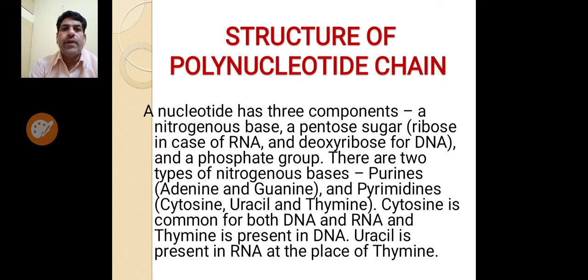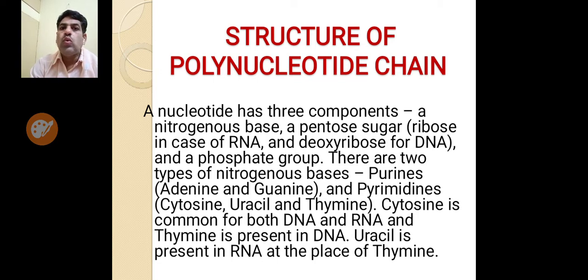Now, structure of a polynucleotide chain. A nucleotide has three components. Dear students, nucleotides are made up of three components: first, a nitrogenous base; second, a pentose sugar; third, a phosphate group or phosphoric acid. Now, the pentose sugar is ribose in the case of RNA and deoxyribose in the case of DNA.